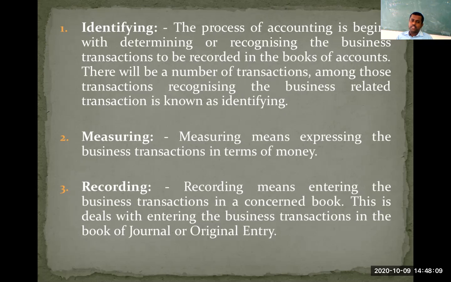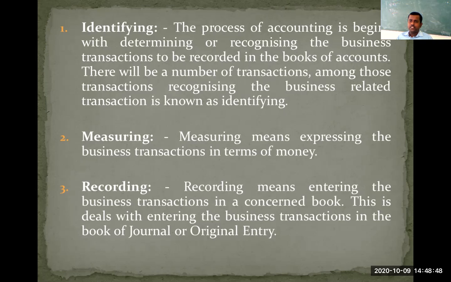So measuring deals with adding monetary values to the transaction. This function deals with expressing business transactions in terms of money. You cannot record only that an asset was purchased. How much we have paid for purchasing that asset, then only it will become a meaningful transaction. So we should express each and every business transaction in terms of money. That particular function is called measuring.